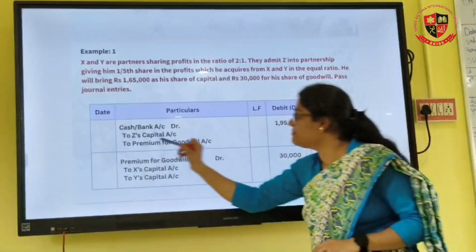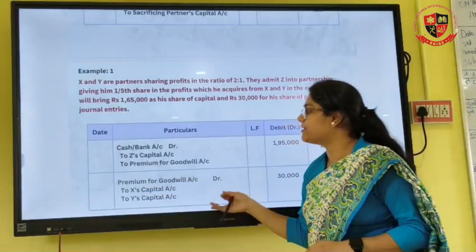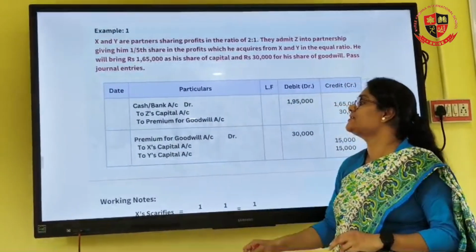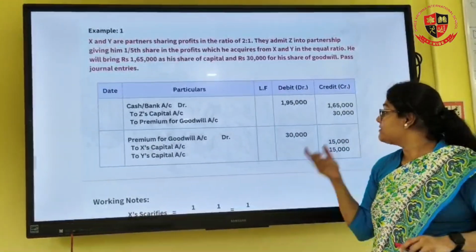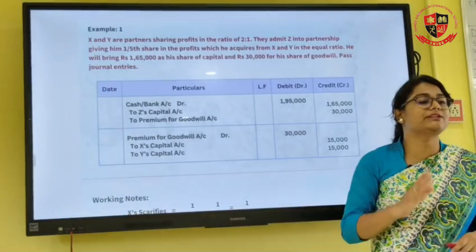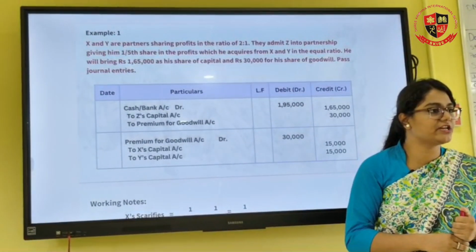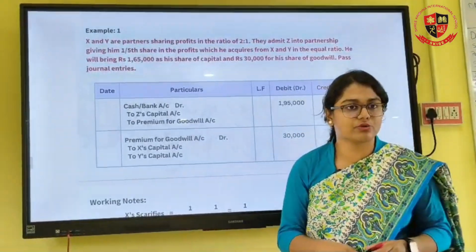Right? Now this premium, which is on the credit side, will go on the debit side. So premium for goodwill debit to the sacrificing partners, to X's capital, to Y's capital. Now this 30,000 will be distributed in the sacrificing ratio, right? How do we calculate the sacrificing ratio? Sacrificing ratio is old ratio minus new ratio, right?